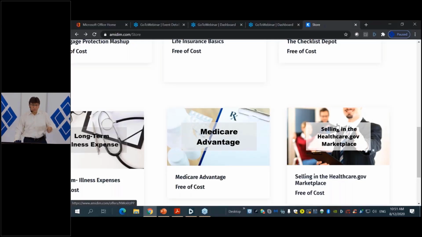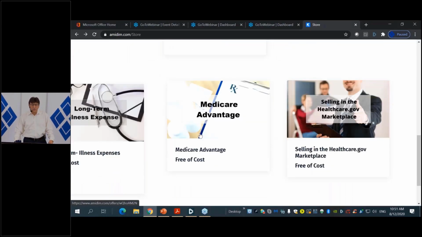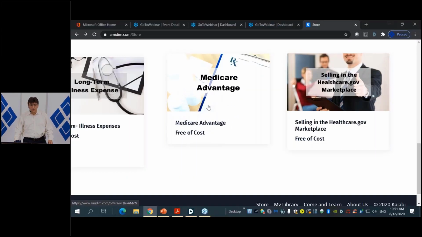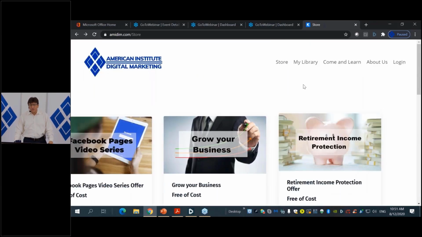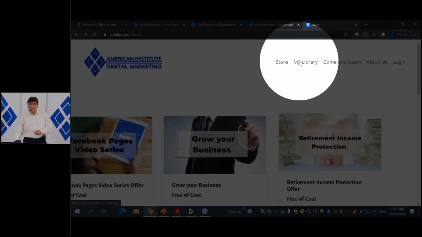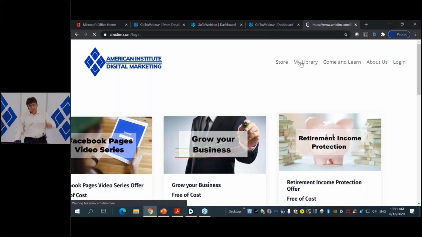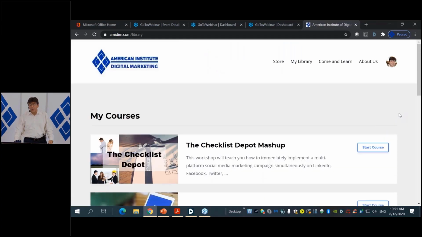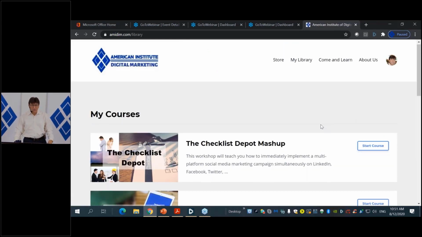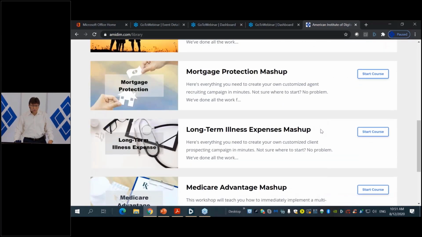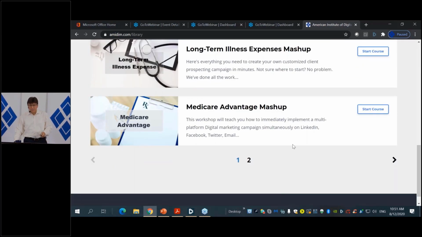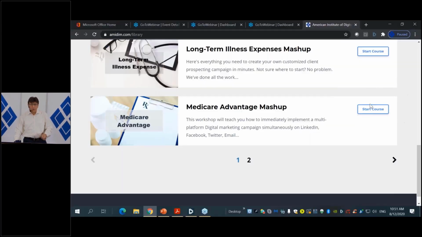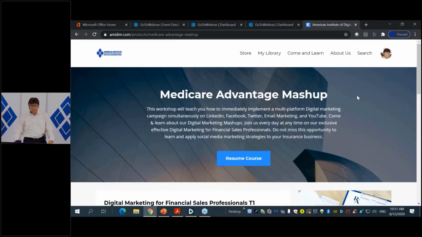But today, for this mashup, if you have not done so, you need to register in the Medicare Advantage mashup course, and again, it's free of cost. I have already registered, so I'm going to go to my library, where I'm going to find all the different courses that I have registered for. I'm going to go to the Medicare Advantage mashup course and start the course.